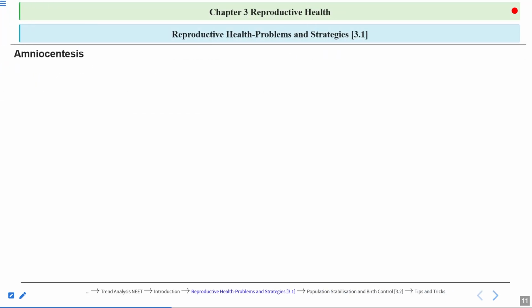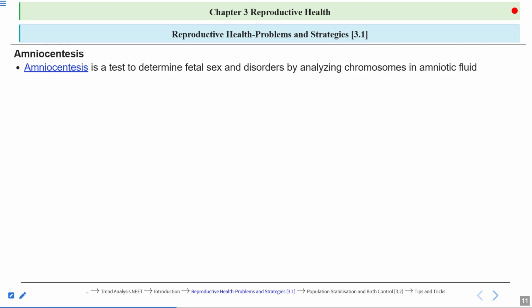Now let's discuss a technique known as amniocentesis. Amniocentesis is a test to determine the fetal sex, or the gender of the fetus. And it's also used to determine genetic disorders.